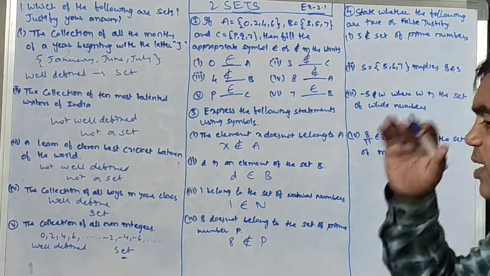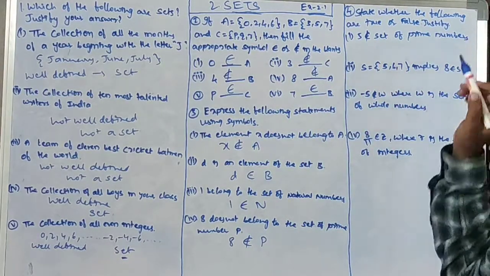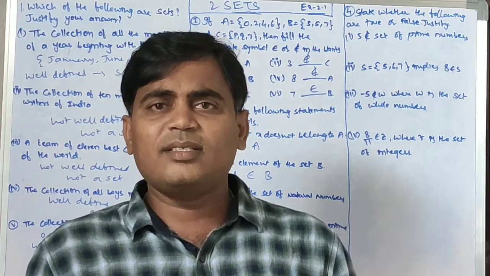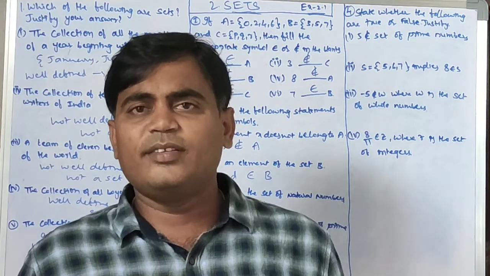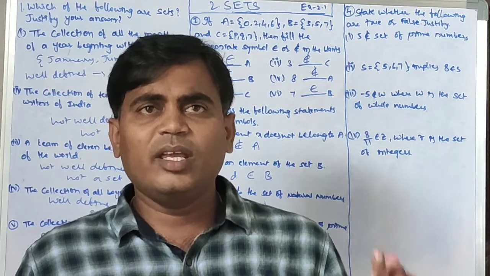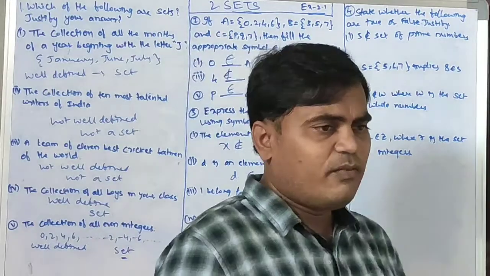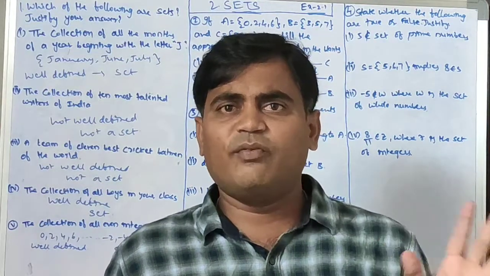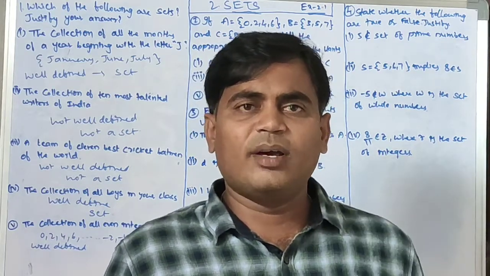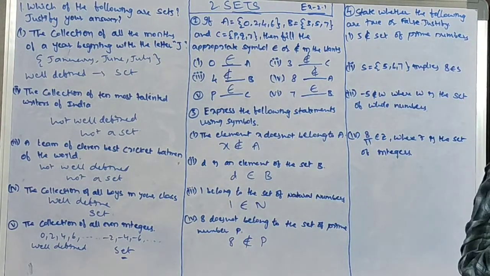So these statements are correct or wrong. We need to judge. First, 5 does not belong to the set of prime numbers. What are prime numbers? The numbers having only 2 factors, 1 and itself, are prime numbers. So the prime numbers are 2, 3, 5, 7, 11 and so on. Whether 5 is a prime number: 5 has only 2 factors, 1 and 5, so 5 is definitely a prime number. 5 belongs to the prime numbers, but it is given that 5 does not belong to the set of primes.